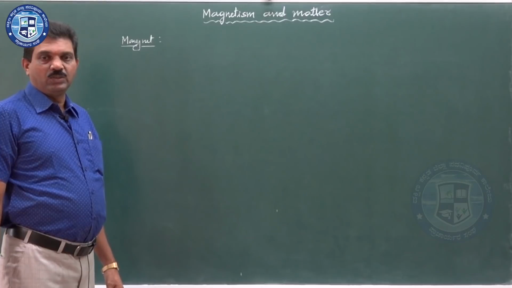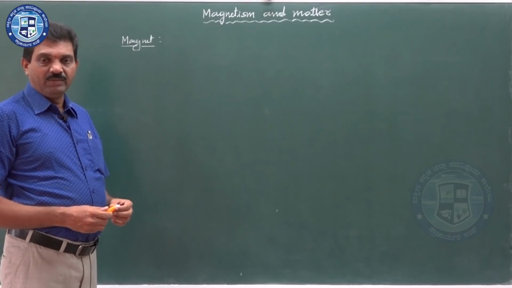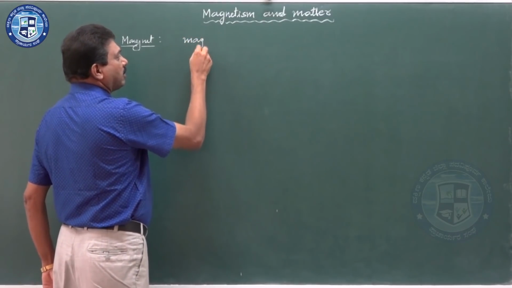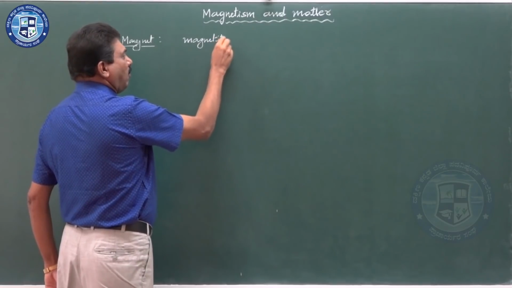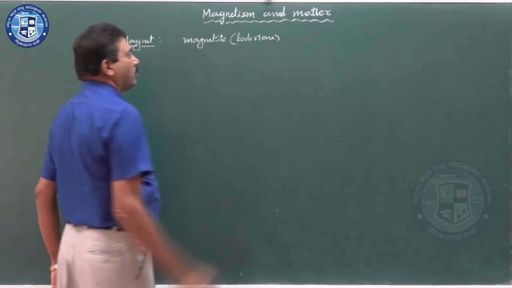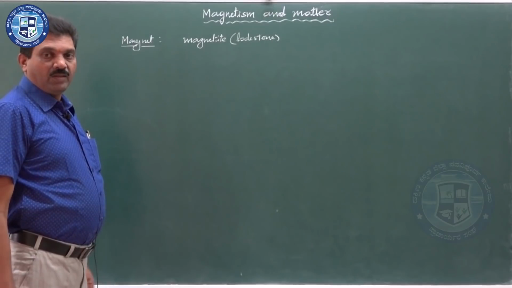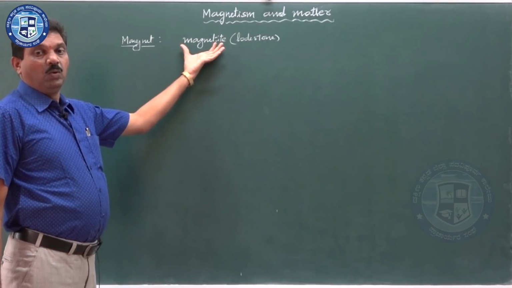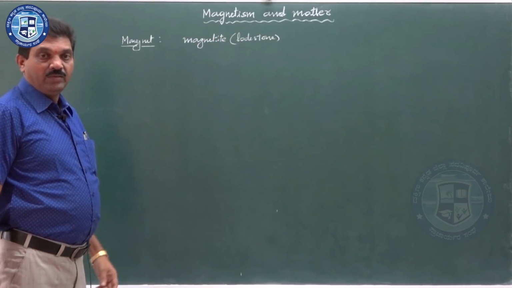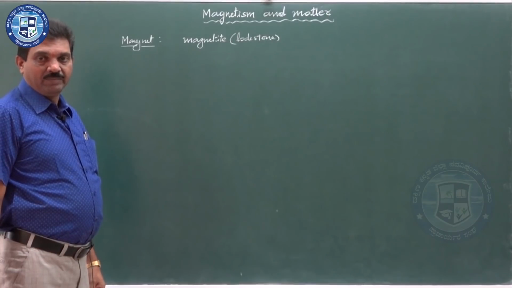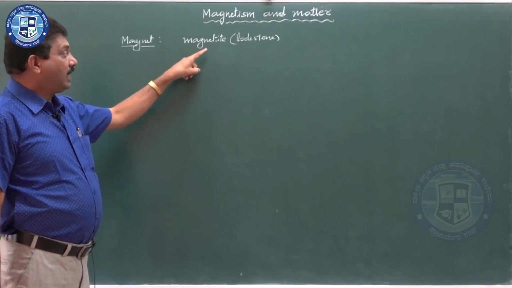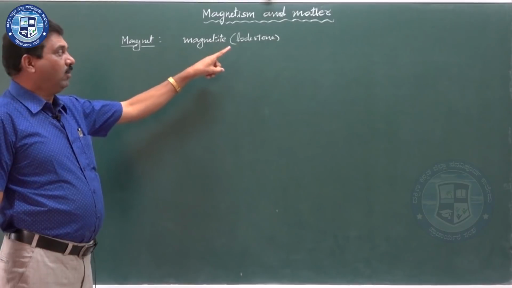Magnet is actually a word derived from the original word magnetite, or it is also called lodestone. Magnetite is an ore of iron. It is found in the place called Magnesia, an island near Greece. Magnetite is the material, or lodestone.